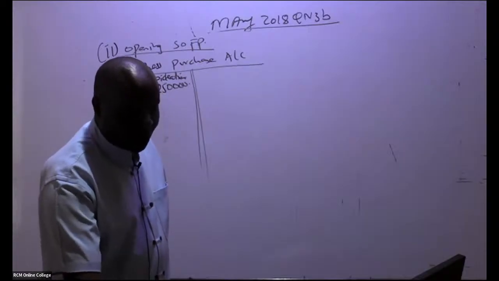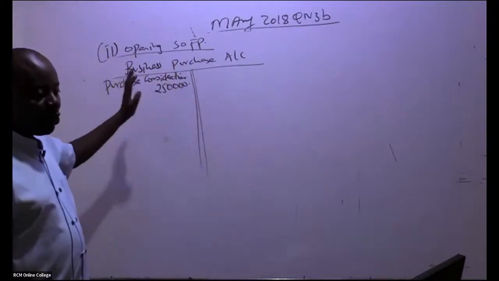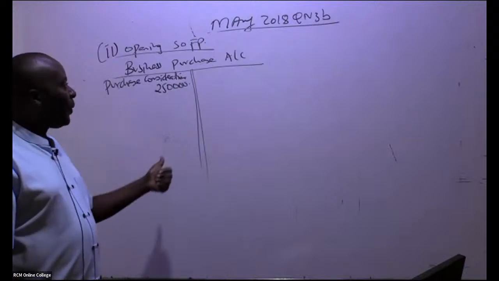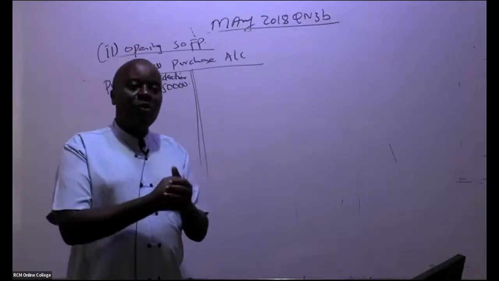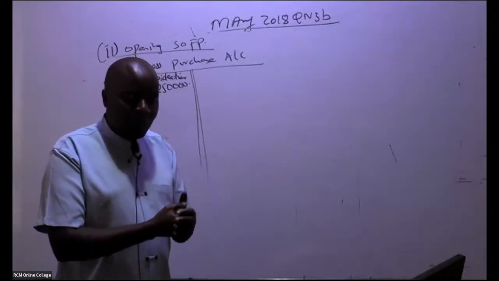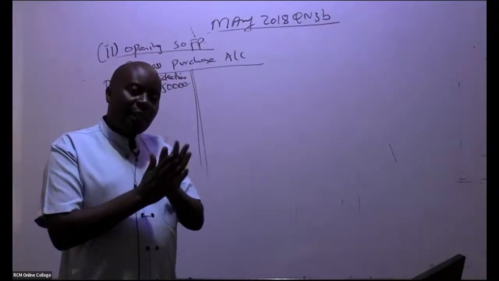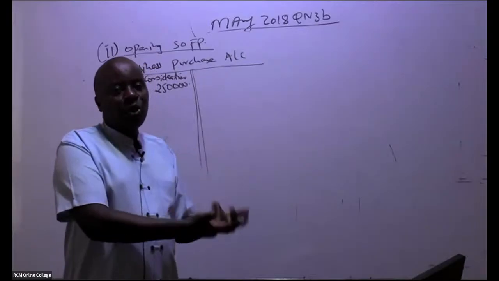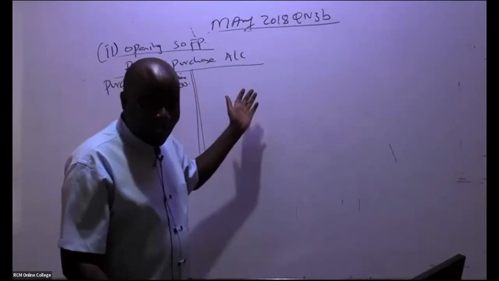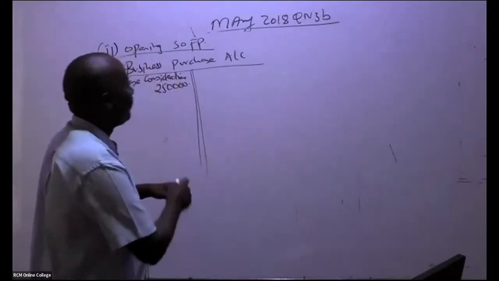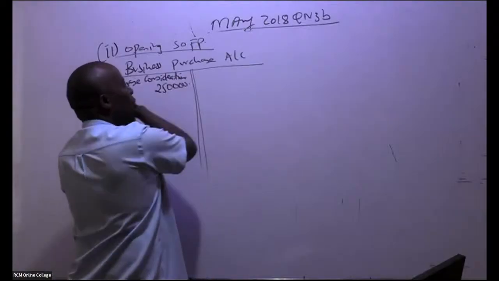So goodwill, this is what we are trying to calculate. This account will give us the goodwill. So remember, ladies and gentlemen, what are we doing in a business purchase? First of all, we are purchasing those assets that the business took. When we purchase them, we debit those assets and then we credit this account. So we start with assets taken over, debiting the individual assets.